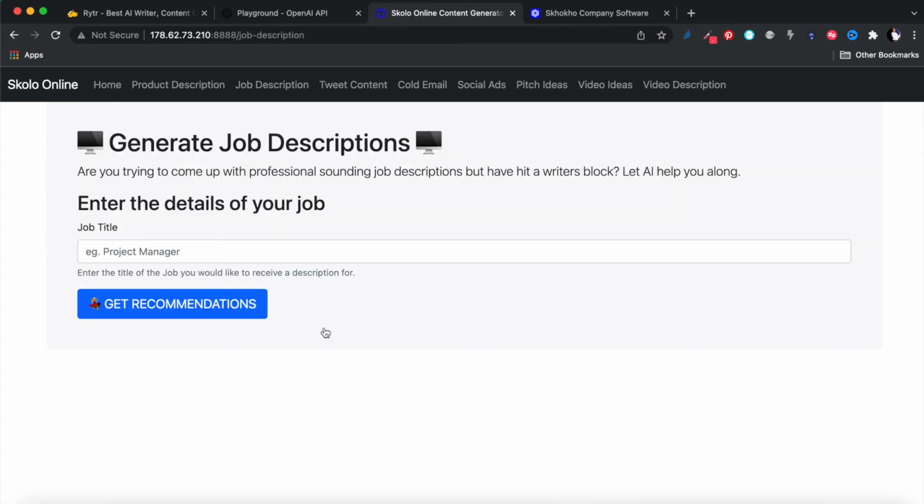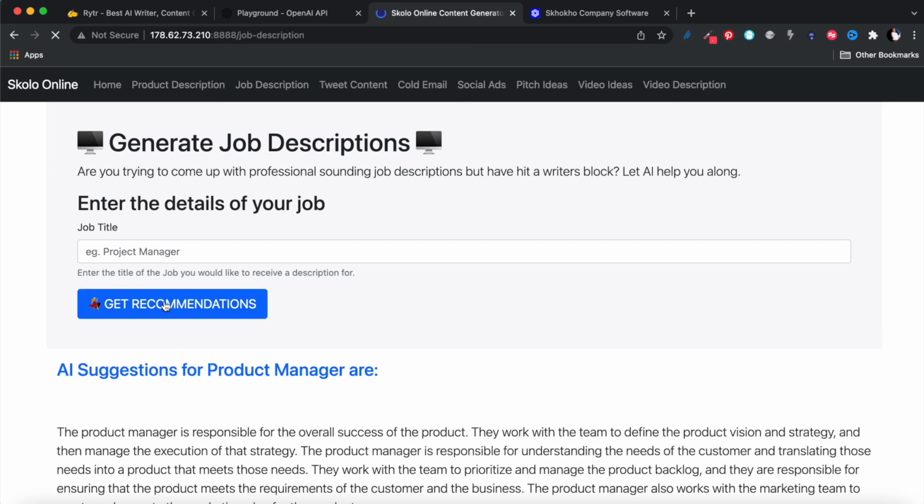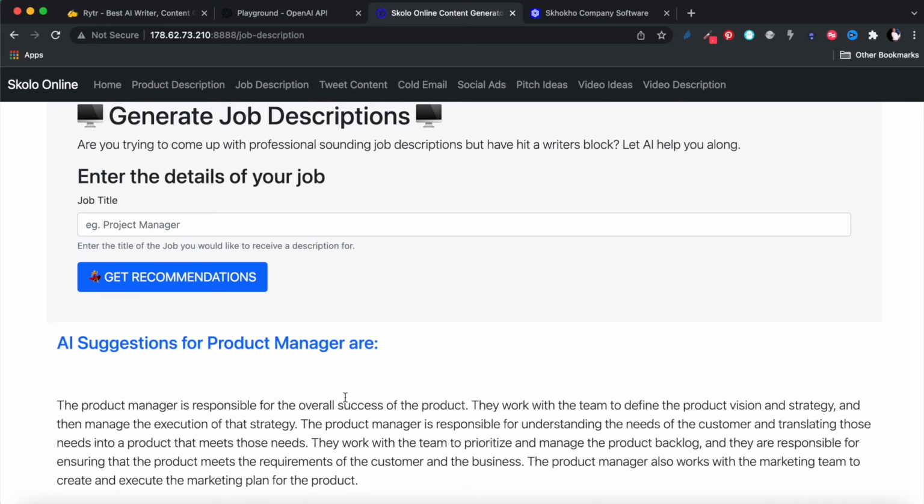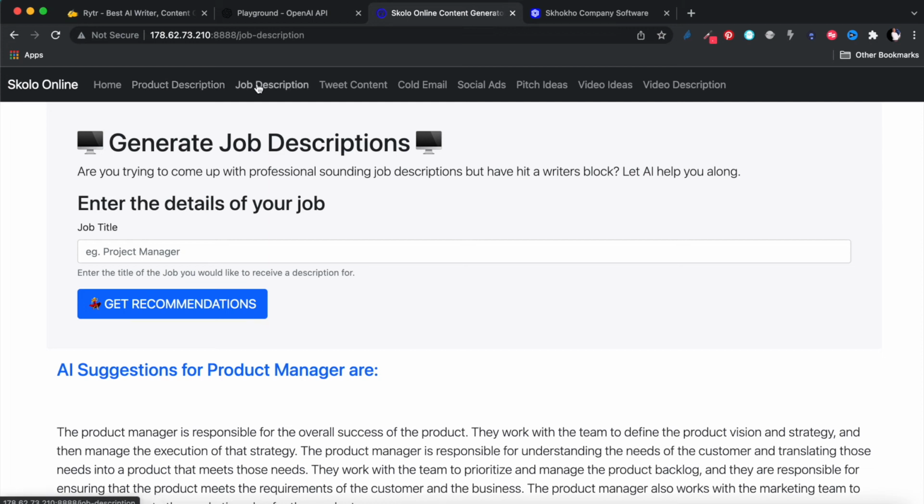Okay, so we've already tested the product description. Let us test the job description, which we've also just done. Let's enter in product manager, right? That it writes a job description for a product manager. It's going. There you go. The product manager is responsible for the overall success of the product. They work with the team to define the product vision and strategy, and they manage execution of the strategy. The product manager is responsible for understanding. You see, so it actually gives you a lot. And if it was a job that was not obvious, you could give it a prompt about what the description is, and it will rewrite it for you in a nice format, right? So we've checked the job description.